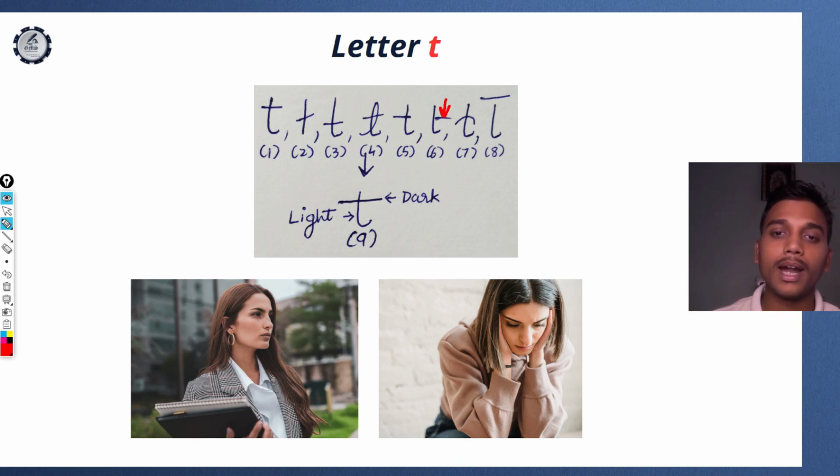Now here you can observe that the bar is in the rightward direction. These are the writers who are very impulsive when it is about their goals, their dreams, etc. They take quick decisions where you need to take some time to think. They are very impulsive in nature, and because of that, they may start working on things which are not that good. Here, the concave is present. So these are the writers who are trying to control something about themselves. It could be some addiction, or something related to themselves, their goals, which they are trying to control.